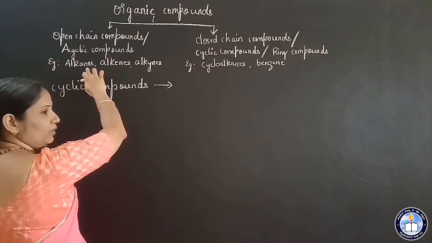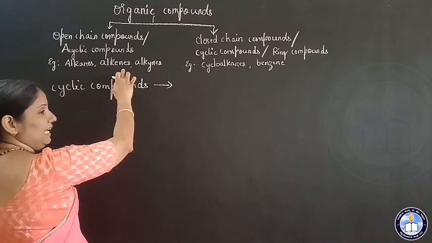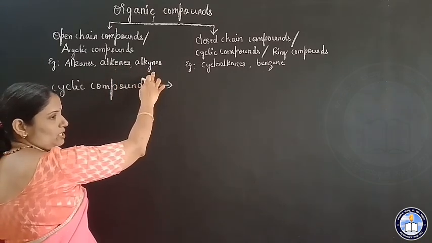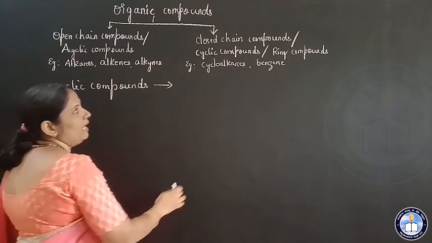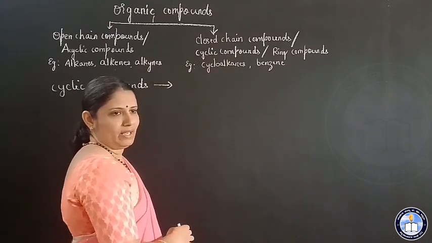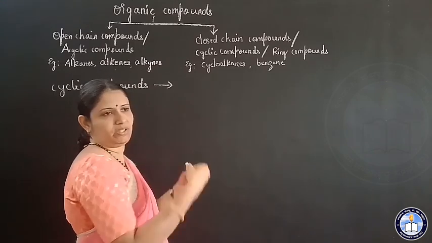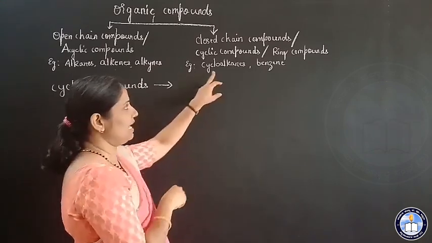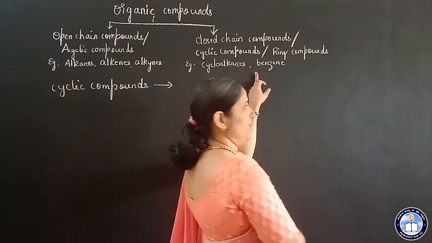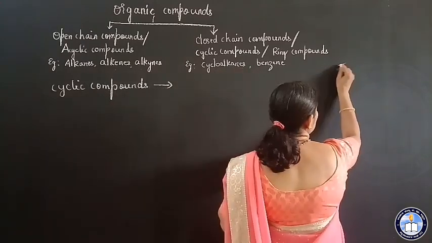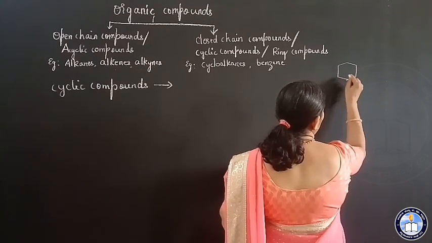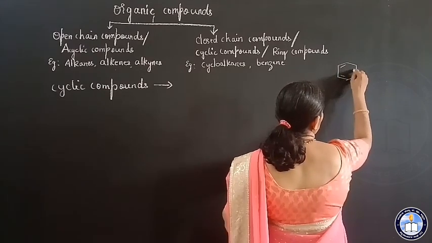Alkanes contain only single bonds. Alkenes contain a double bond. Alkynes contain a triple bond. And under closed chain, I have written cycloalkanes, alkanes which are closed. Benzene is a cyclic compound, C6H6 with 3 alternate double bonds.